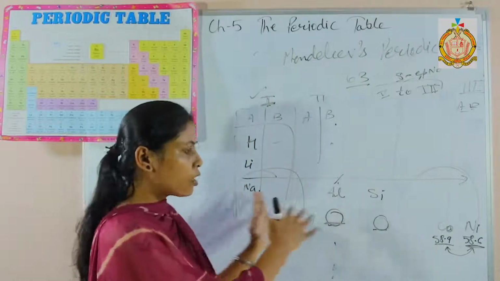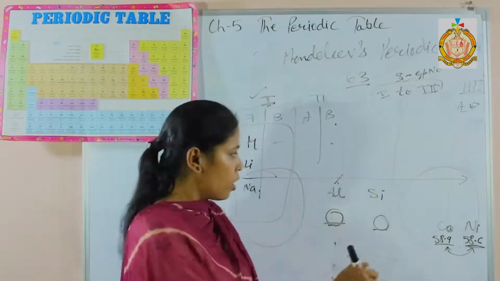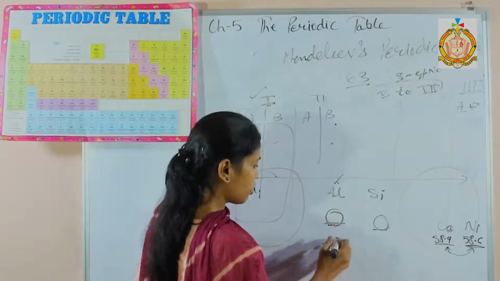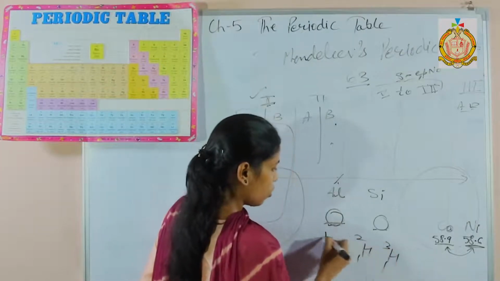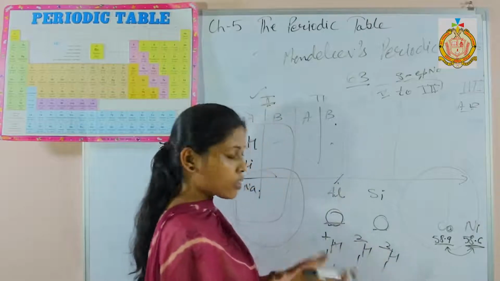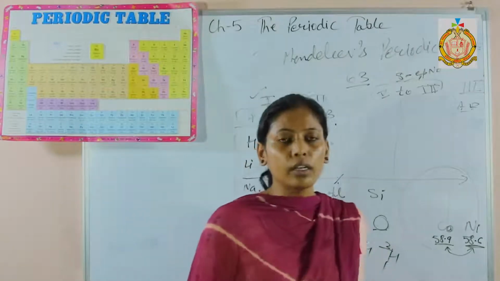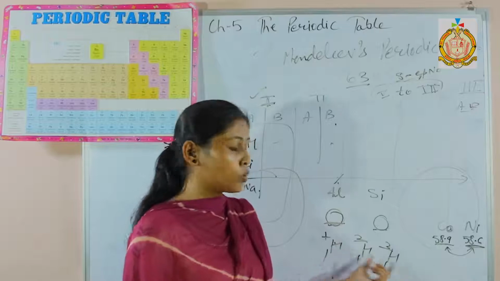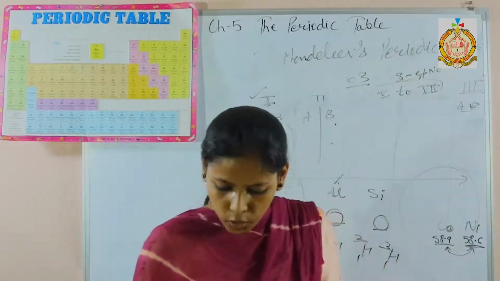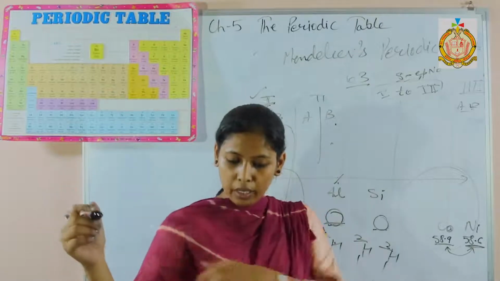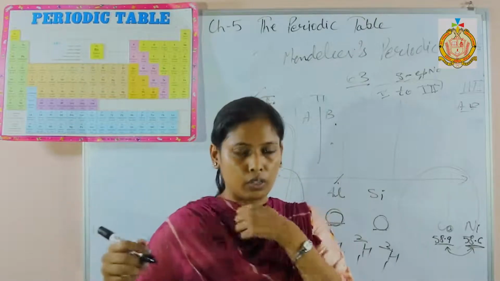When we see, all are arranged according to the mass. When we see hydrogen's isotopes, 1, 2, 3, different masses are there, but he did not provide any position to the isotopes of hydrogen and other isotopes.